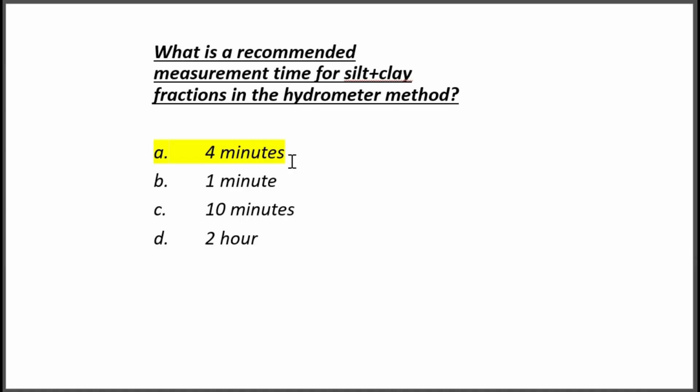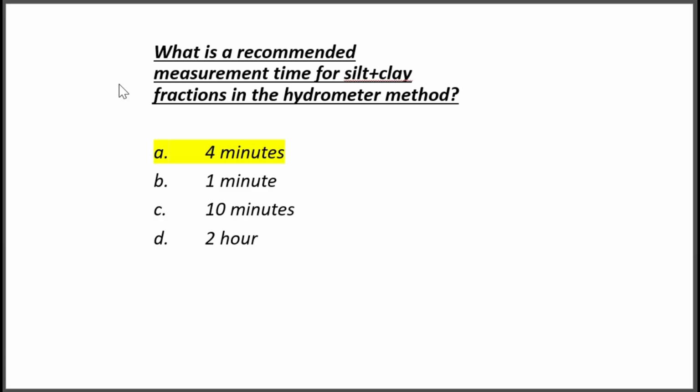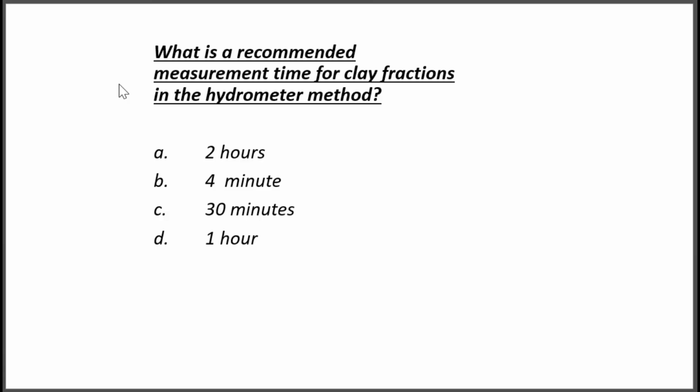So after 4 minutes we will calculate how much silt and clay is present by using the hydrometer method. The next, what is the recommended measurement time for clay fractions in the hydrometer method? So for silt and clay together, and for clay alone, the measurement time will be different. From these two questions, you should understand the measurement time for silt plus clay and the clay fraction alone will be different. So here the correct answer is option A, 2 hours. The recommended measurement time for clay fractions in the hydrometer method is 2 hours.